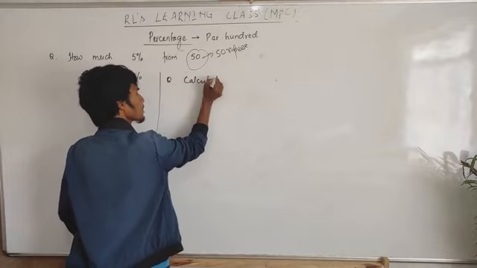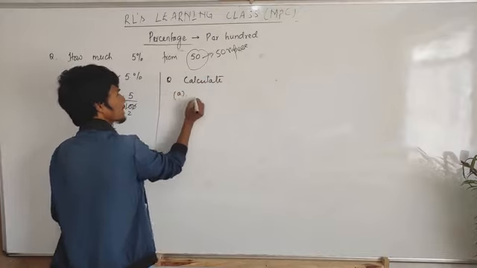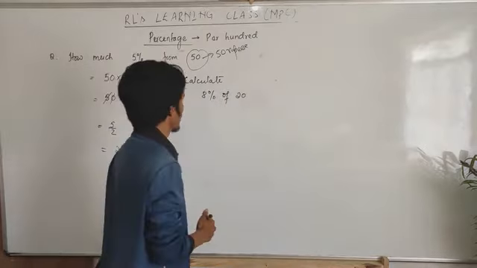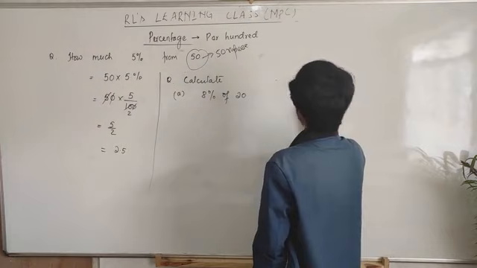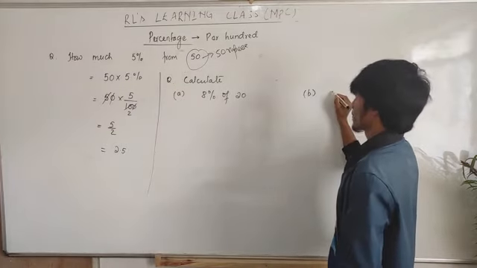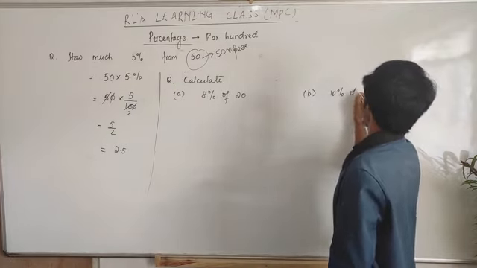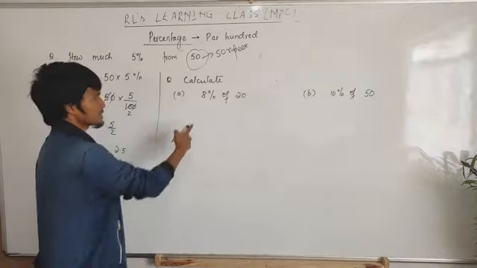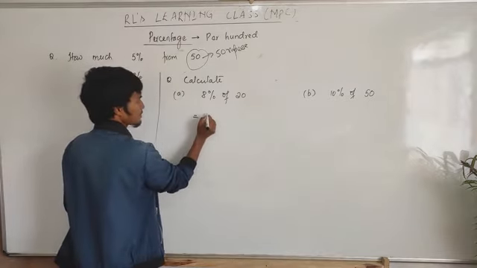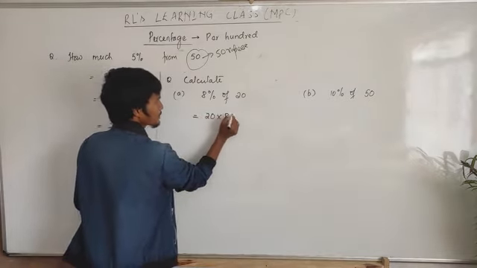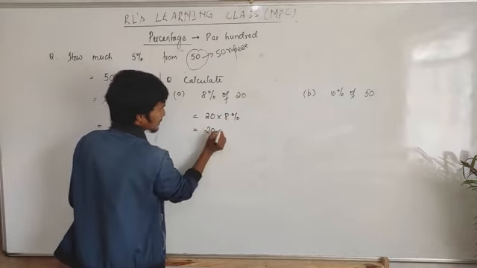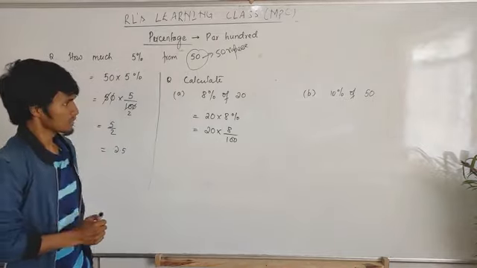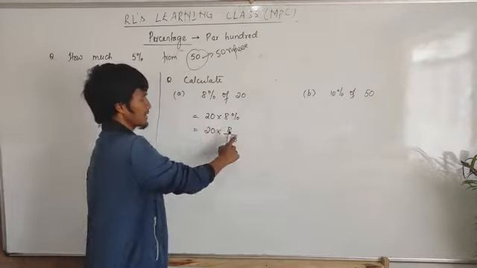Calculate, okay, number A. Calculate 8% of 20. Then number B, 10% of 50. Now what does this 8% of 20 mean? It means like this: 20 into 8%. Then 20 into 8. This percent always means divided by 100.